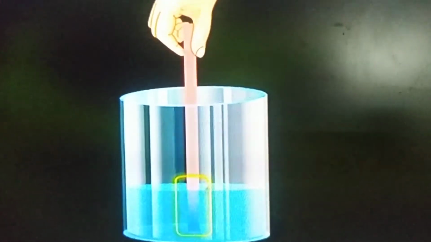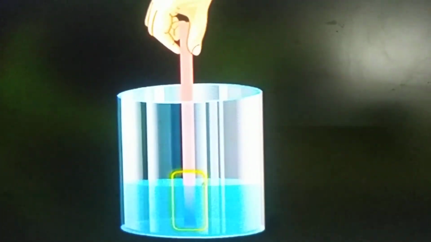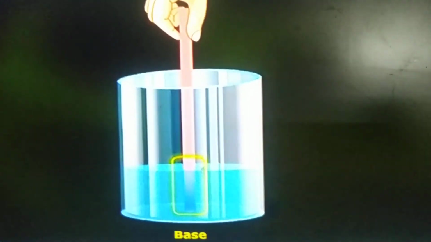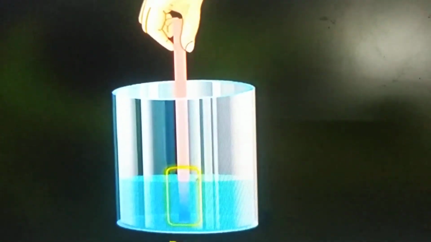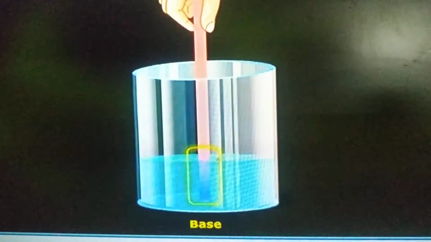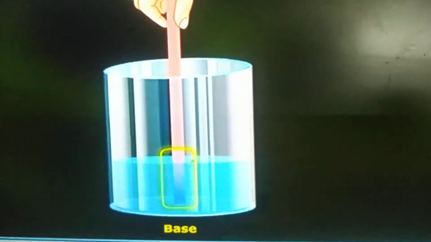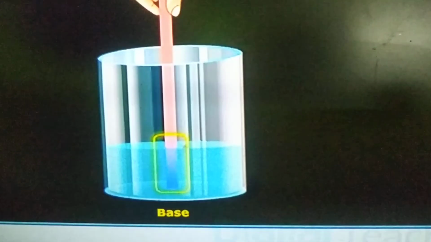To test acids or bases, we have to use two color strips of litmus papers. If blue litmus paper changes to red, it is an acidic solution, and if red litmus paper changes to blue, it is a basic solution. Changing red to blue is base, changing blue to red is acid.